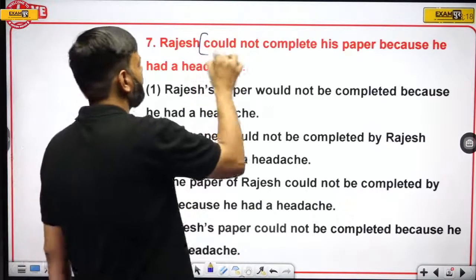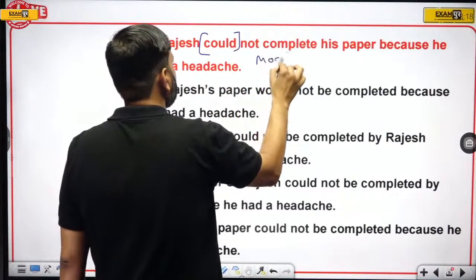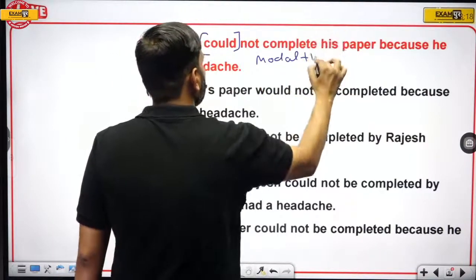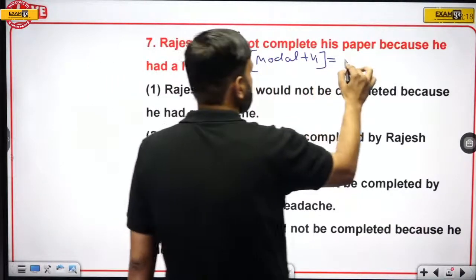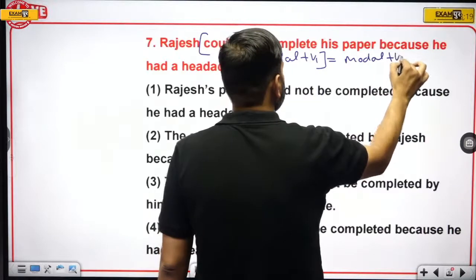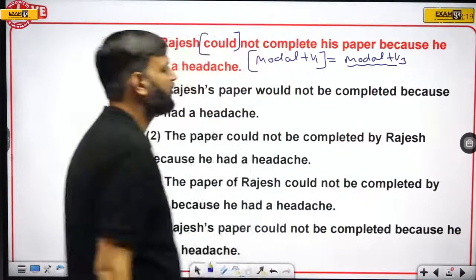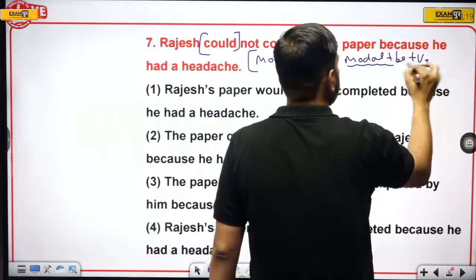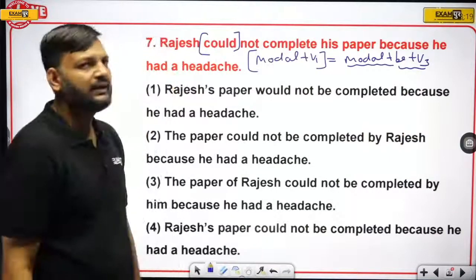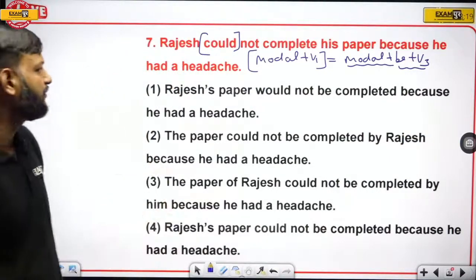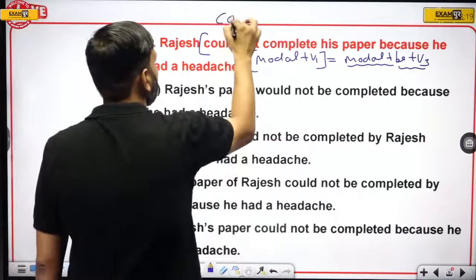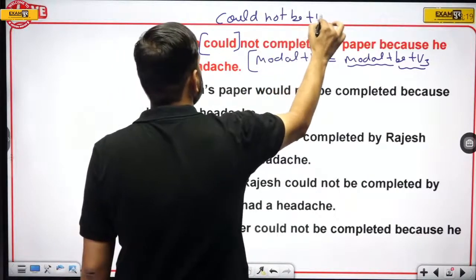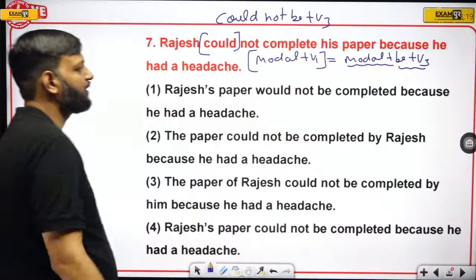Here we have a modal verb. Okay. And modal plus V1 has to be changed into modal plus be plus V3. So if we have could, it should be could not be plus V3, because not is also there. So could not be plus V3 should be there.